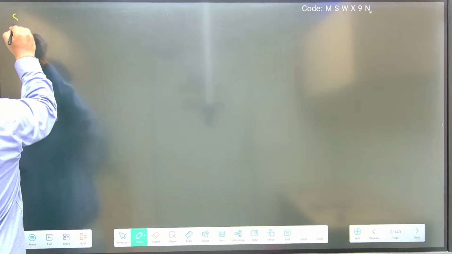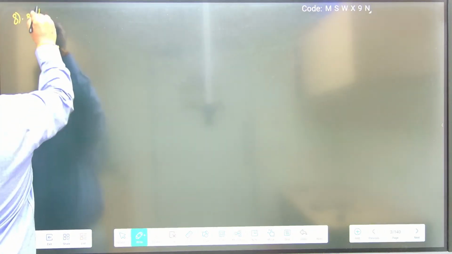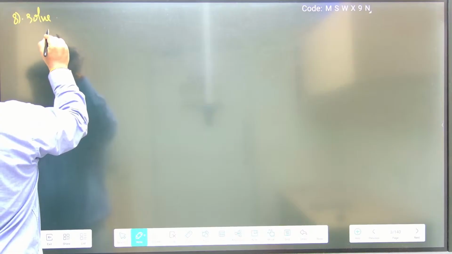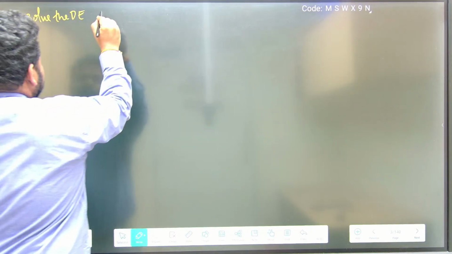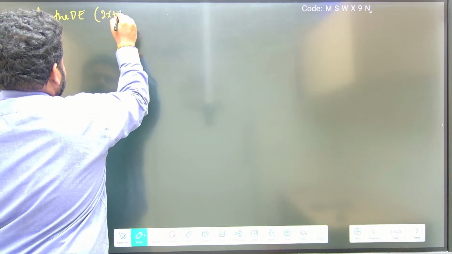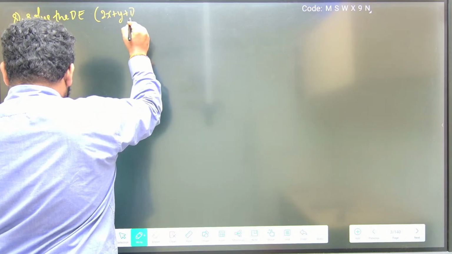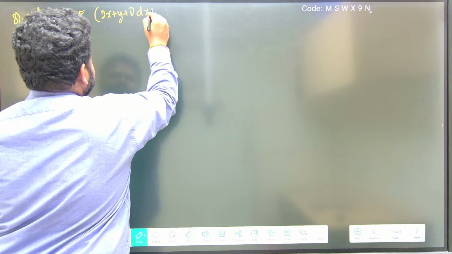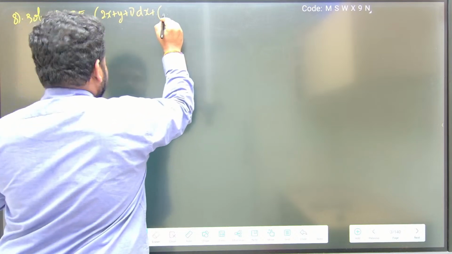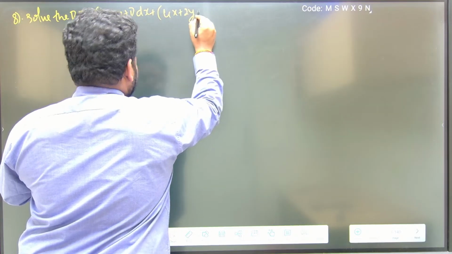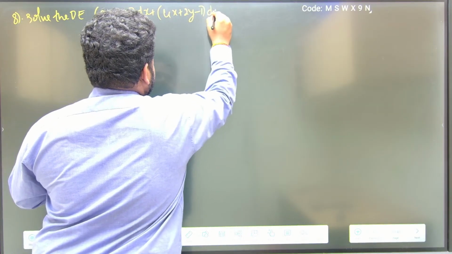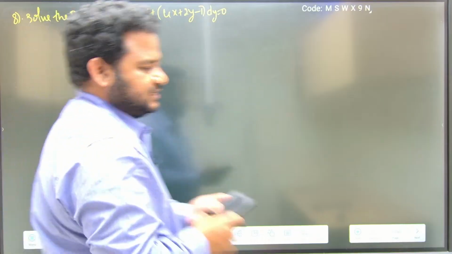In question number 8, they are telling us to solve the differential equation (2x + y + 1) dx + (4x + 2y - 1) dy = 0. This is the differential equation that they have given, friends.